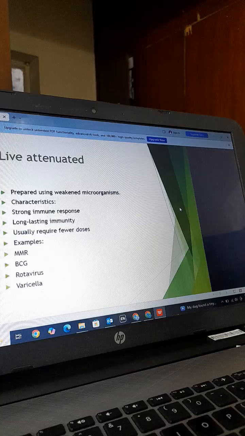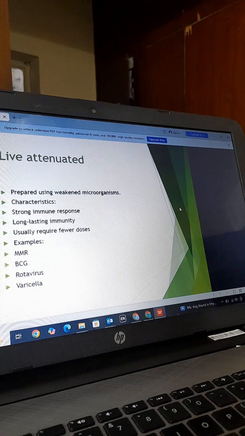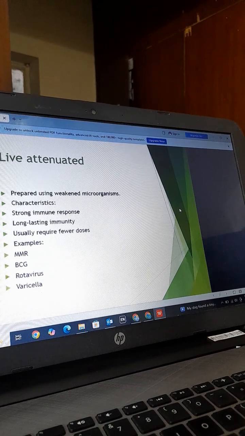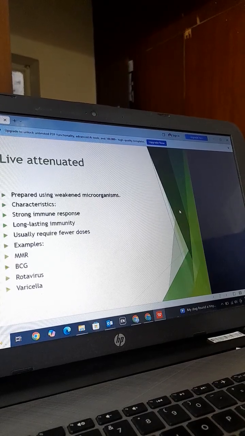So what are the live attenuated vaccines? They are prepared using weakened microorganisms. The characteristics of live attenuated vaccines are a strong immune response, long-lasting immunity, and they usually require fewer doses. Examples: MMR, BCG, rotavirus vaccine, varicella vaccine.